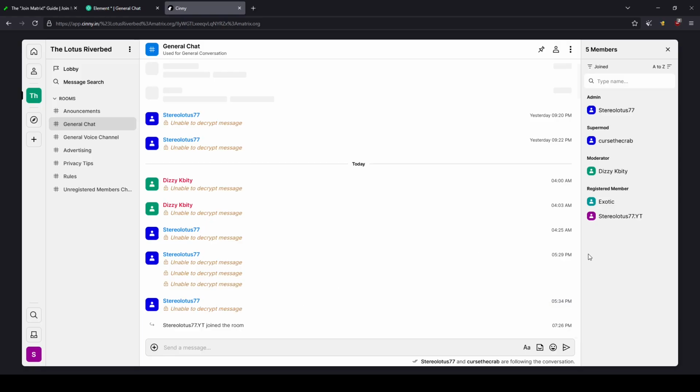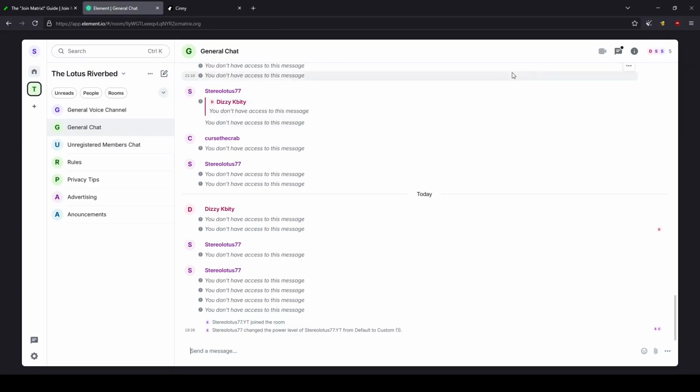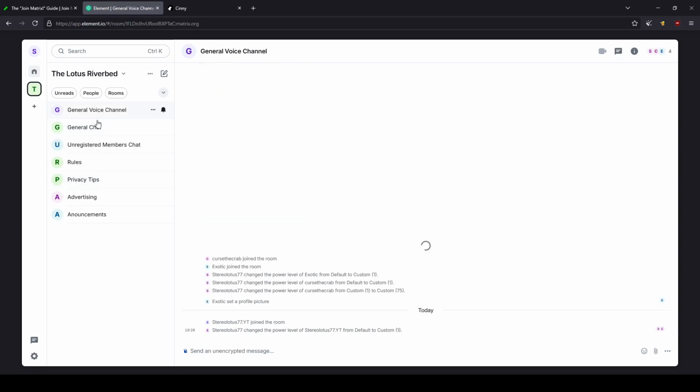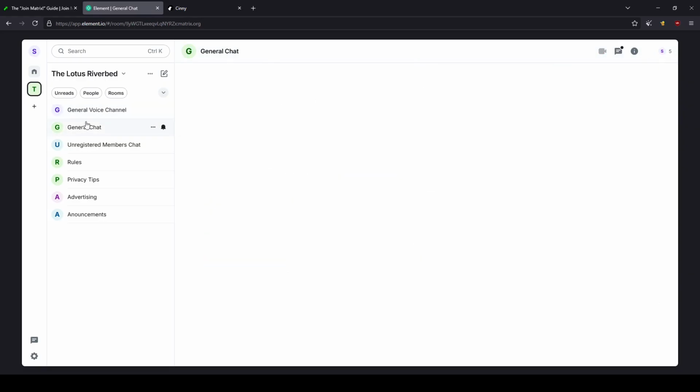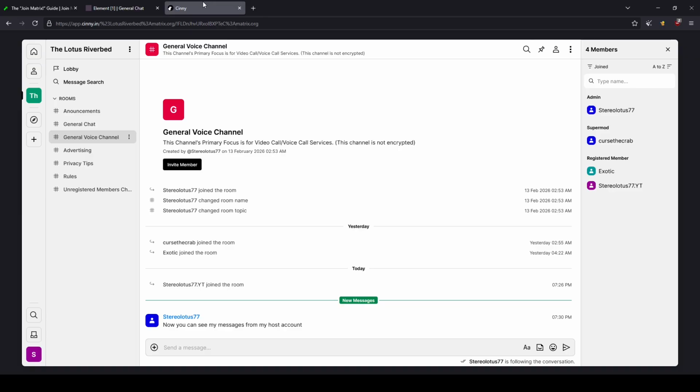So when you first join a chat, it will say unable to decrypt, and that's because the messages were encrypted before you received your key. So now you don't have access to those messages. However, any future message that populates, you will have access to, as I will showcase relatively soon. But this is an unencrypted chat versus an encrypted chat. The unencrypted chat you'll be able to see right away. The encrypted chat will take a moment, but you'll be able to see it after a little bit once the system registers that you're actually here.